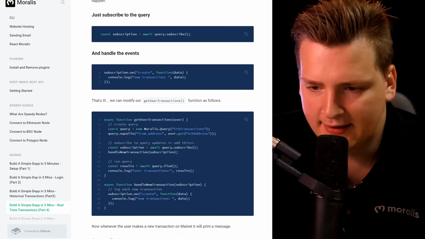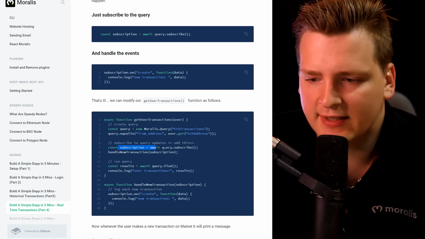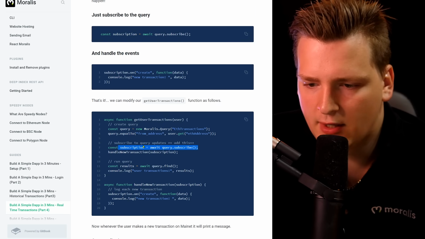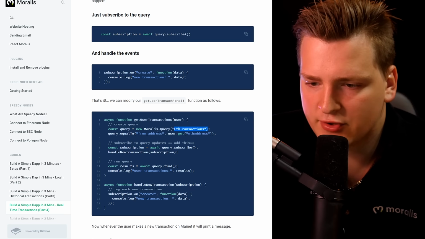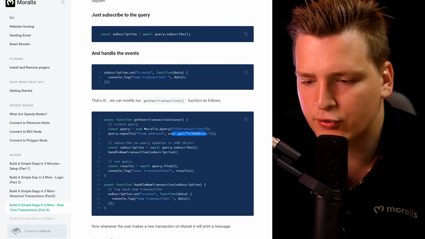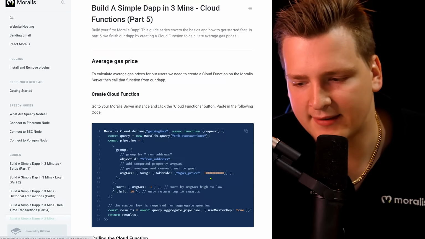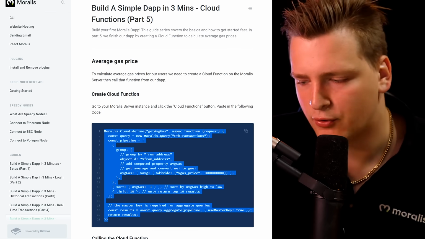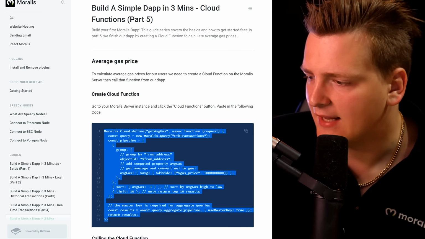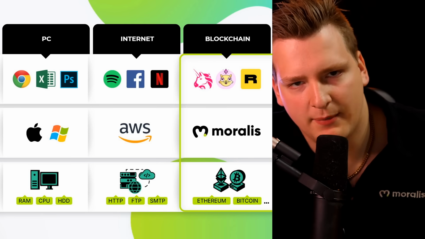So we show you how to do that, how to look on the blockchain with 1 line of code. Literally, you create a subscription like this, 1 line of code, and you base it on this query where you just specify, look at all Ethereum transactions where the from address is my user, and give me an alert. And this is everything that is needed. It is as simple as it can get. We'll also show you how to add your custom code to the backend, to the Moralis backend. It's very, very easy. And this is how it should be, guys. This is how blockchain development was supposed to be from the beginning.